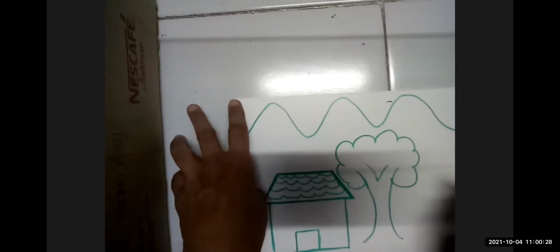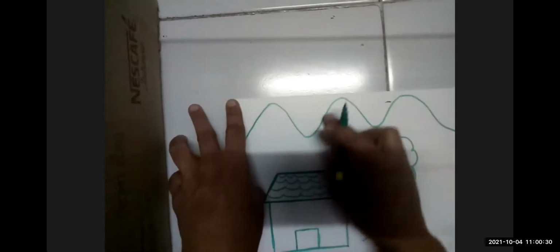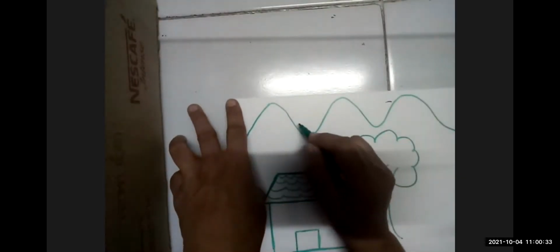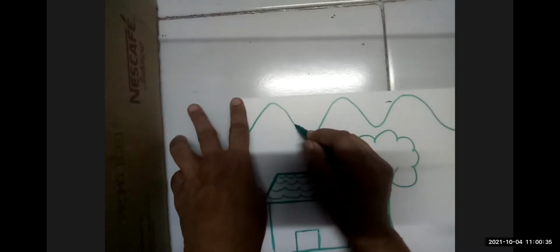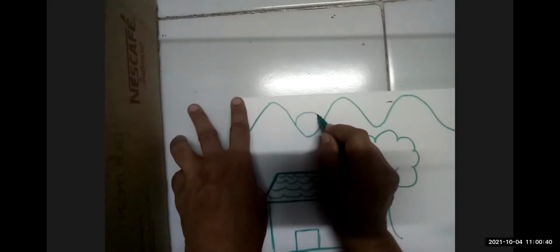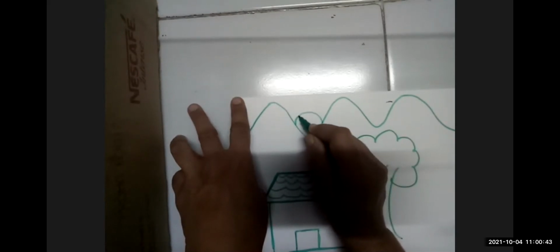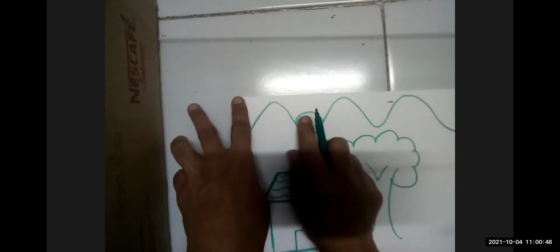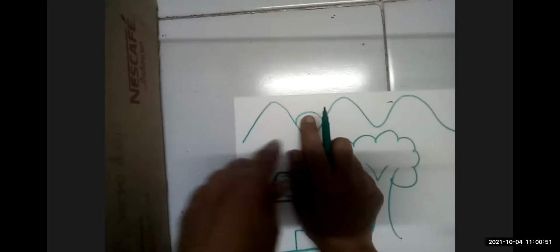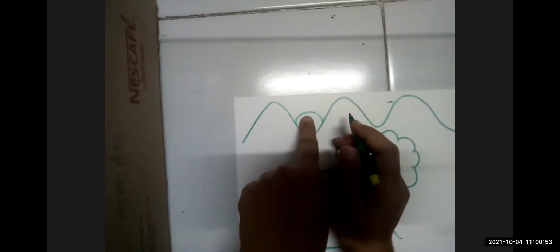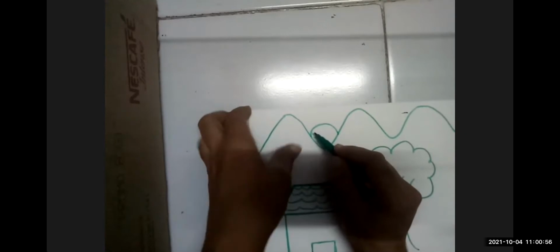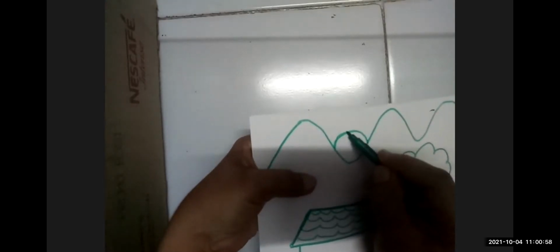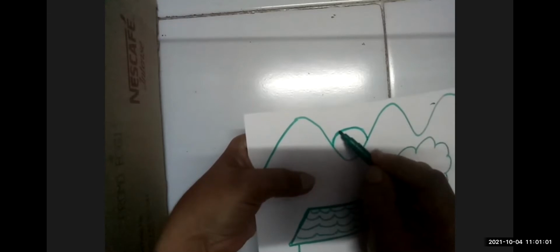Draw, all of you. Now, in this zigzag line, we draw a sun. Which line do we use to draw a sun? Tell me which line we draw here. It is a curve line. Which line is it? Curve line.